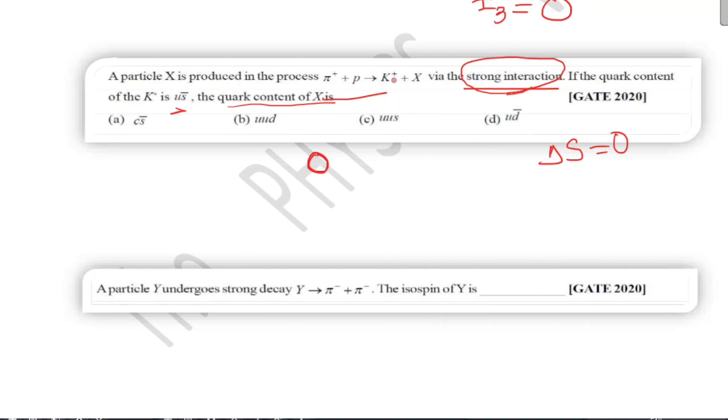On the right-hand side, K plus has the quark combination U S bar, so its strangeness quantum number is plus 1. So X must have a quark combination such that its strangeness is minus 1, so that the total strangeness is 0. From the options only option C is satisfied, that is UUS, because S gives a strangeness of minus 1. So your correct option is option C.